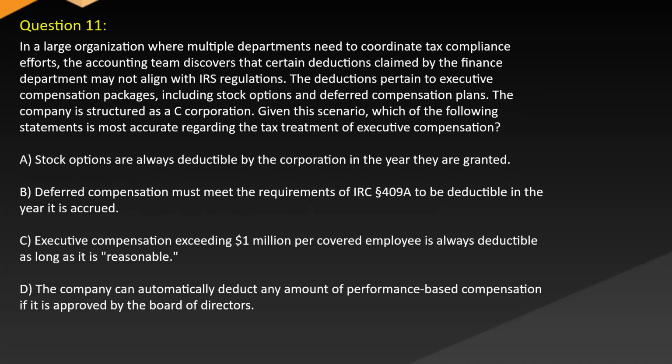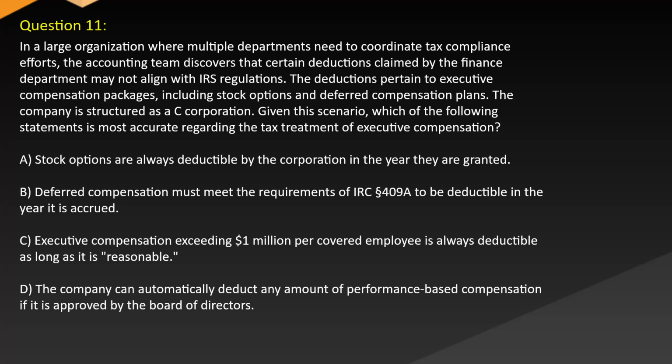Question 11. In a large organization where multiple departments need to coordinate tax compliance efforts, the accounting team discovers that certain deductions claimed by the finance department may not align with IRS regulations. The deductions pertain to executive compensation packages, including stock options and deferred compensation plans. The company is structured as a C corporation. Given this scenario, which of the following statements is accurate regarding the tax treatment of executive compensation?